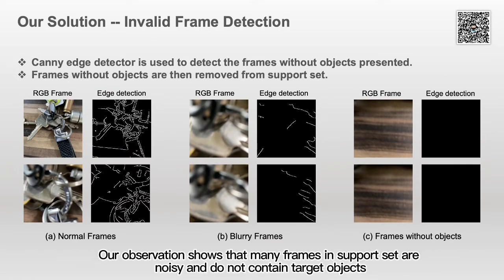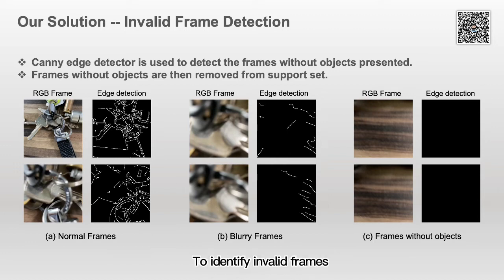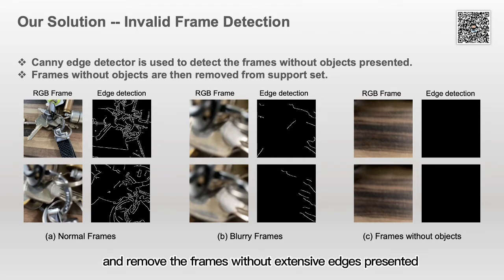Our observation shows that many frames in the support set are noisy and do not contain target objects. Such frames should intuitively not contribute to the calculation of the prototype. To identify invalid frames, we propose to use a Canny detector and remove the frames without extensive edges present.